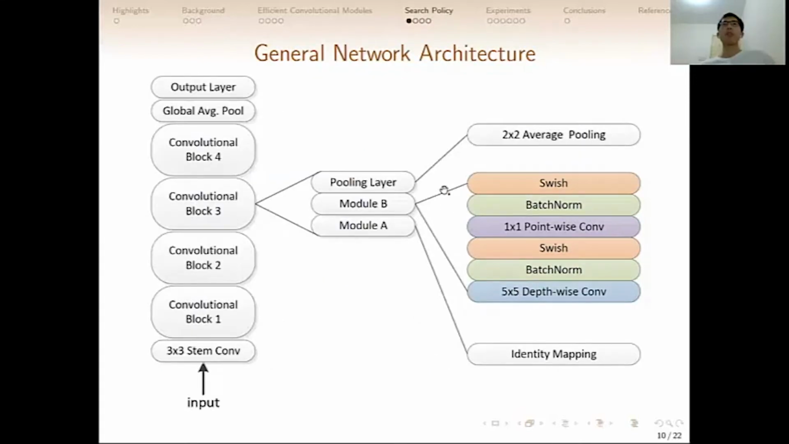So here's an example of the sampled model architectures. The sampled architecture has 4 convolutional blocks, each having 2 modules and 1 pooling layer. And the modules can be identity mapping. The module B is a DSC module.